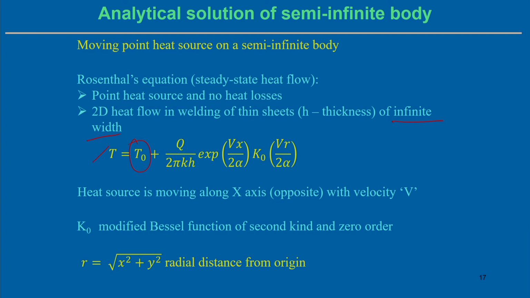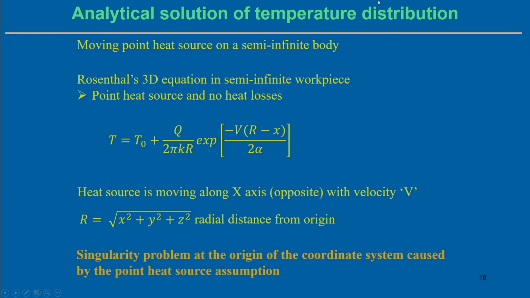So, it means we have moved from a more simplified to a more realistic situation associated with the welding process. In this case there is a heat source that moves in one particular direction with velocity v, and we will be able to get this kind of analytical solution along with the other assumptions. Here r is the radial distance. So, the temperature distribution can be different as compared to the other cases.